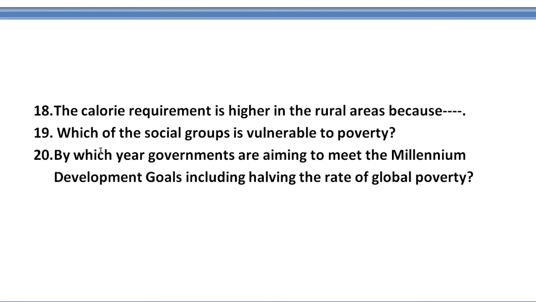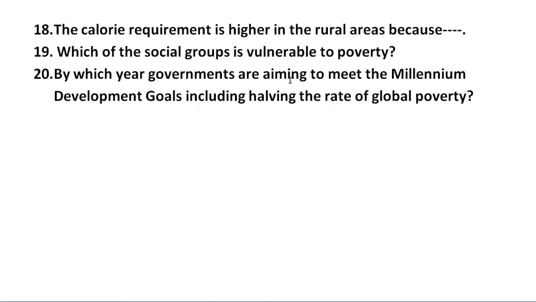Question number 19 is here: which of the social groups is vulnerable to poverty? I think this question is repeated, we have already discussed it. Question number 20 is here: by which year are governments aiming to meet the Millennium Development Goals, including halving the rate of global poverty? You have to mention the particular year in which the government aims to reduce poverty and achieve its developmental goals.